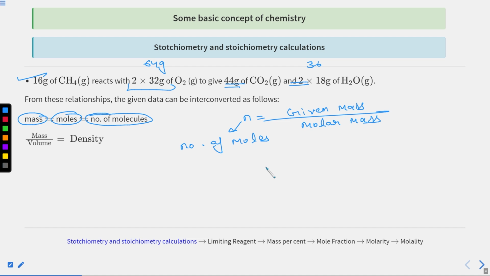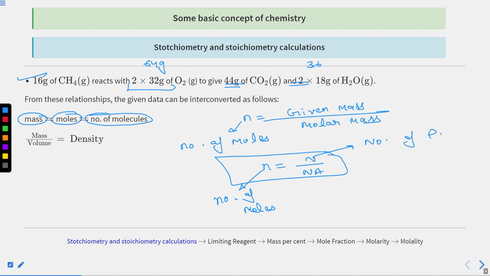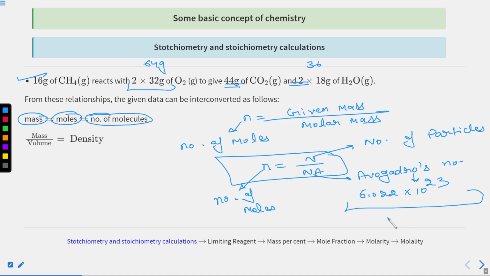You can even convert, suppose n = N/NA. Here n, small n, is the number of moles, and capital N is the number of particles, number of atoms, or number of entities, you can say. And this is the Avogadro number. Its value is 6.022 × 10^23. This is named the Avogadro constant, or simply the Avogadro number.